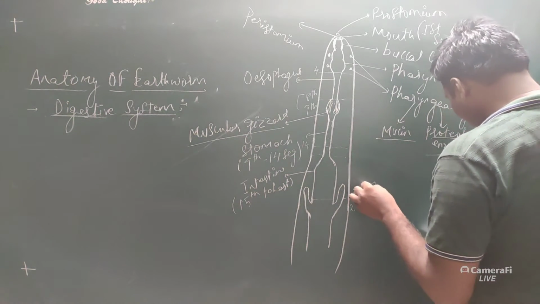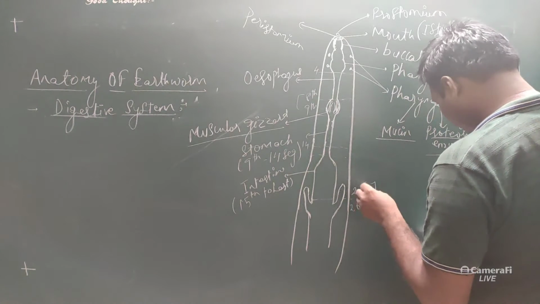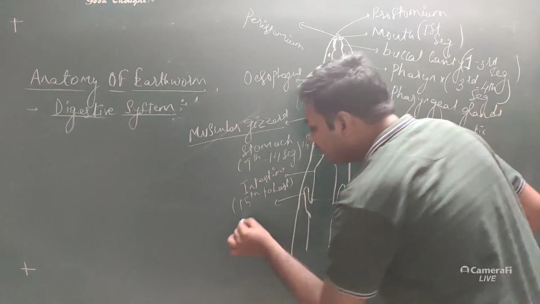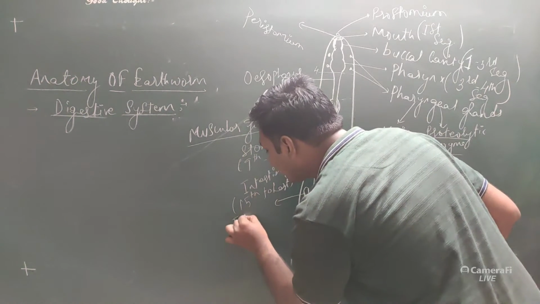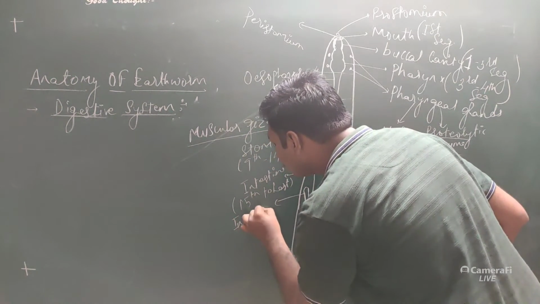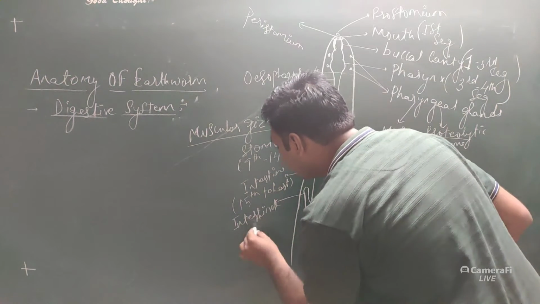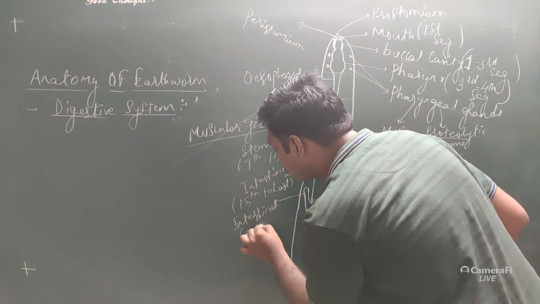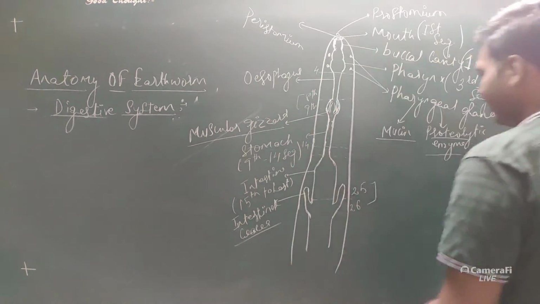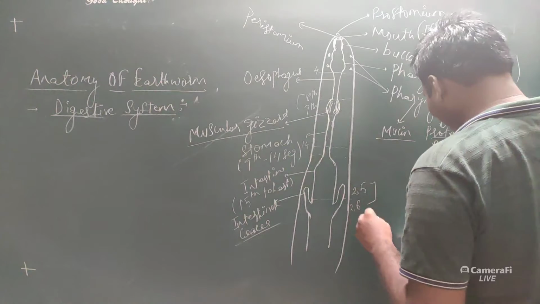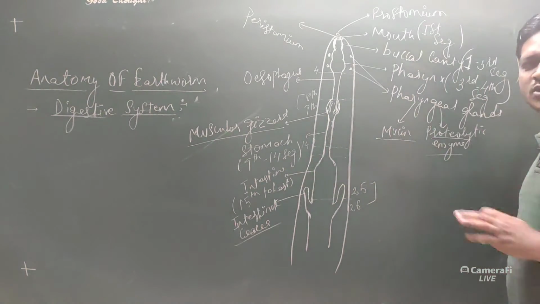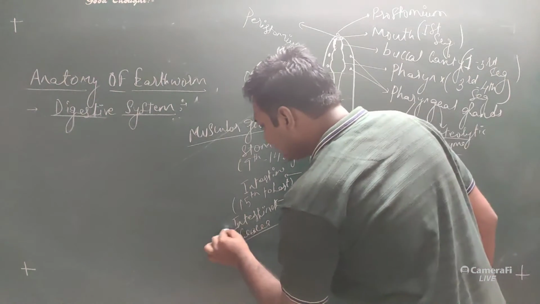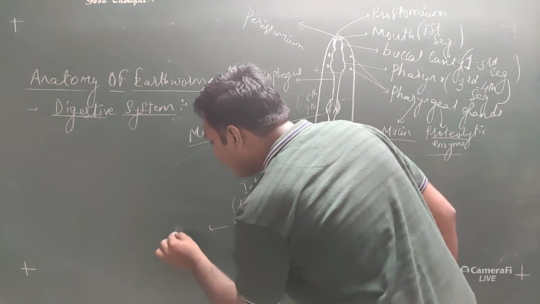These are called intestinal caecae. So these are the structures called intestinal caecae. And what is the function of intestinal caecae? They secrete the amylase.